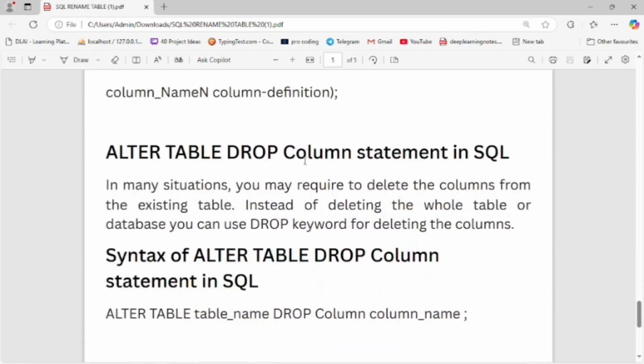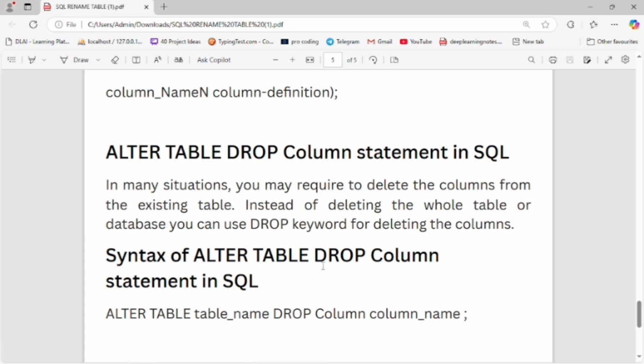Now the ALTER TABLE DROP COLUMN statement in SQL. In many situations you may need to delete a column from an existing table. Instead of deleting the whole table or database, you can use the drop keyword for deleting the column.